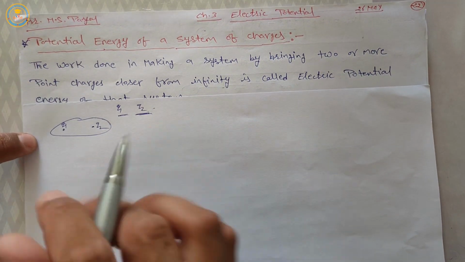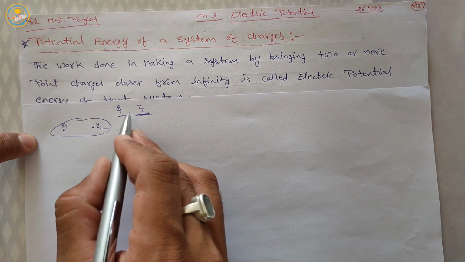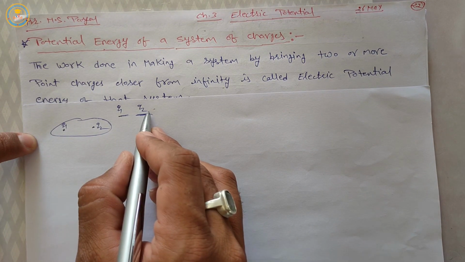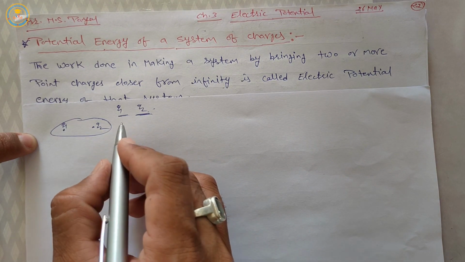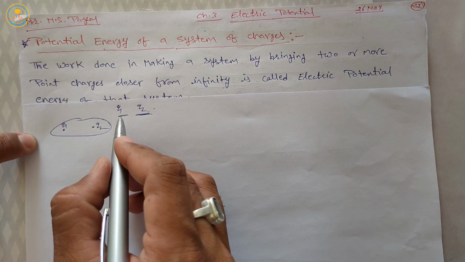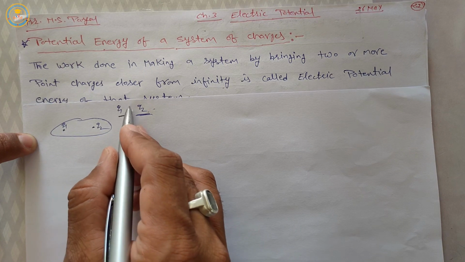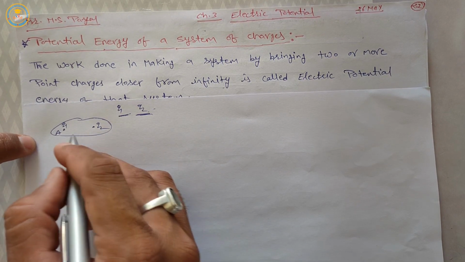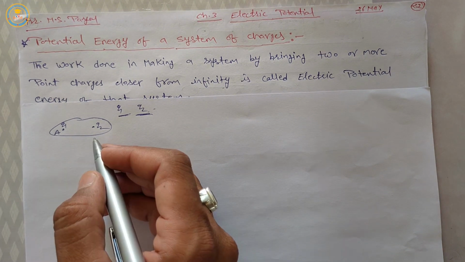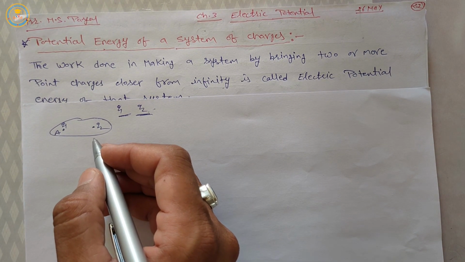At the initial condition these charges are located at infinity, so we bring this charge from infinity to a particular point A, then we have to sum the work.